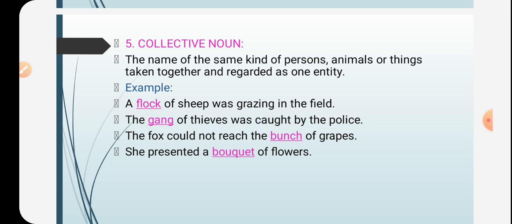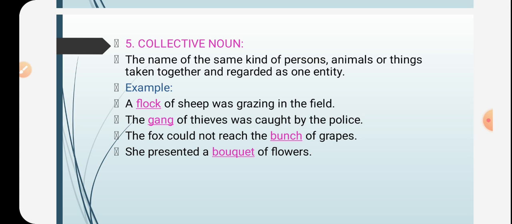And next example is the fox could not reach the bunch of grapes. Here, the bunch of grapes is considered as one group. Therefore, the word bunch is a collective noun. And next example is she presented a bouquet of flowers. Here, the word bouquet means a group of flowers.